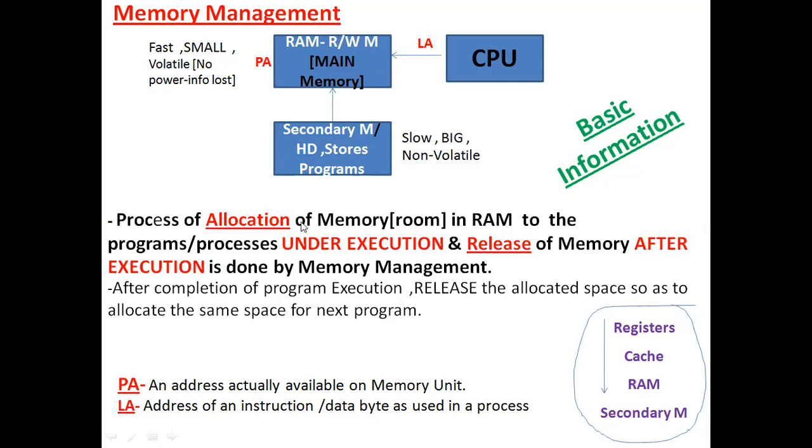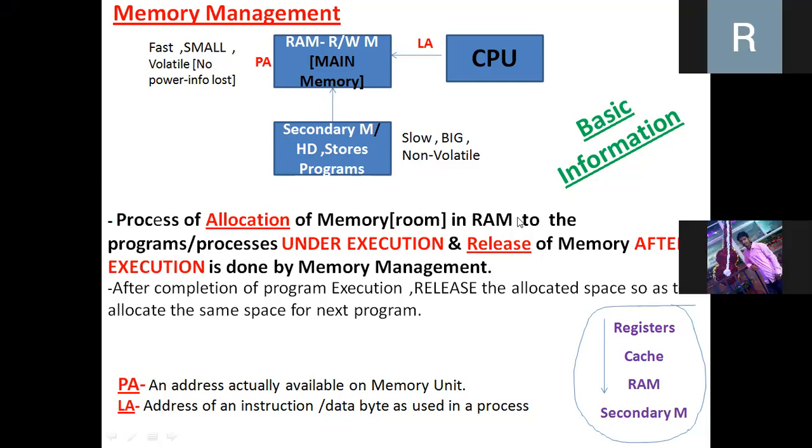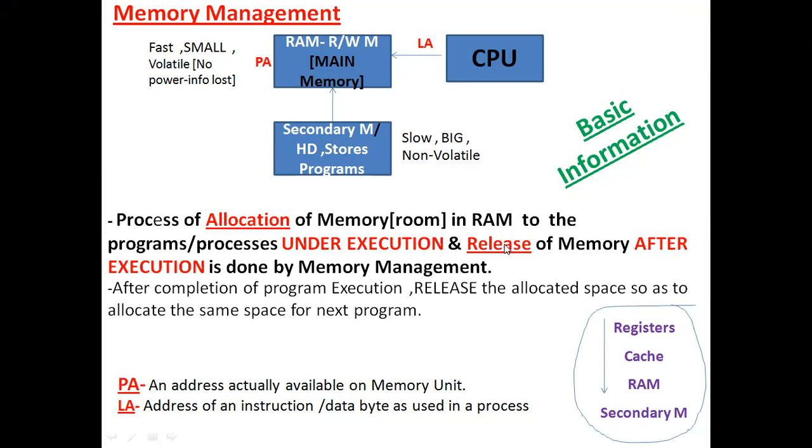The process of allocating memory, a small space or small room in the main memory, to the programs or processes under execution, and after the execution of the programs in the RAM, the memory management also has to take care of the release or deallocation of the same memory. So the process of allocating a small room or small space for our programs that are initially stored in the secondary memory is called memory management.